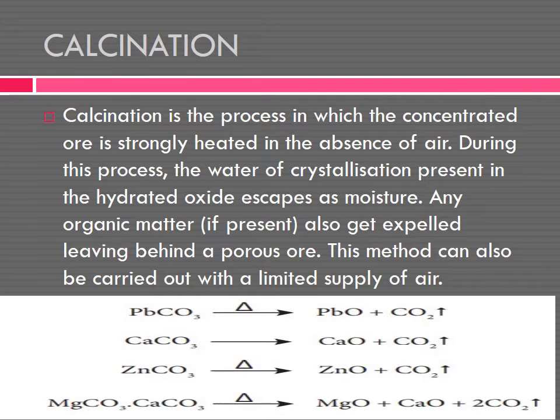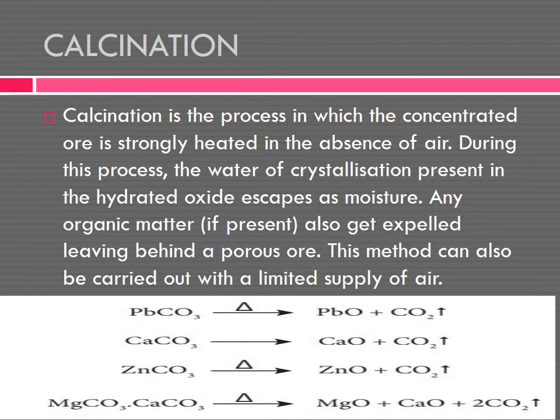Examples are lead carbonate, calcium carbonate, zinc carbonate, magnesium carbonate. See the first one: lead carbonate is heated with a very limited supply of air. In the previous one we took a lot of oxygen, but here we take only the ore, lead carbonate, which is heated.